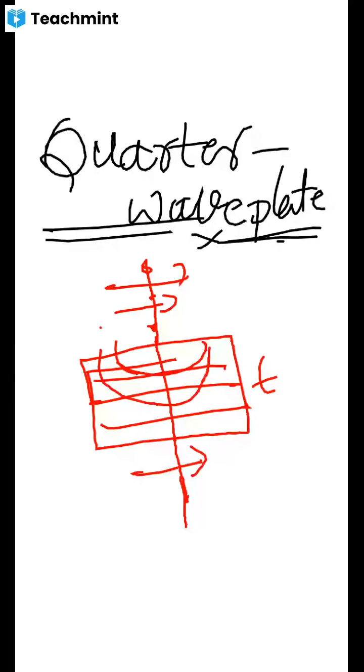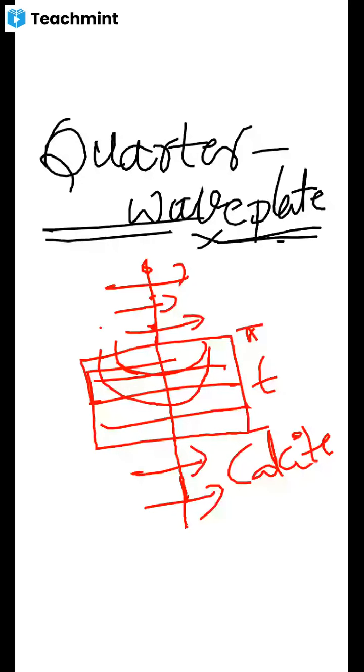So consider this crystal. This crystal is a calcite crystal. That crystal is cut with the optical axis parallel to the surface, like this. When unpolarized light is incident normally on the crystal, it is split up into two rays.